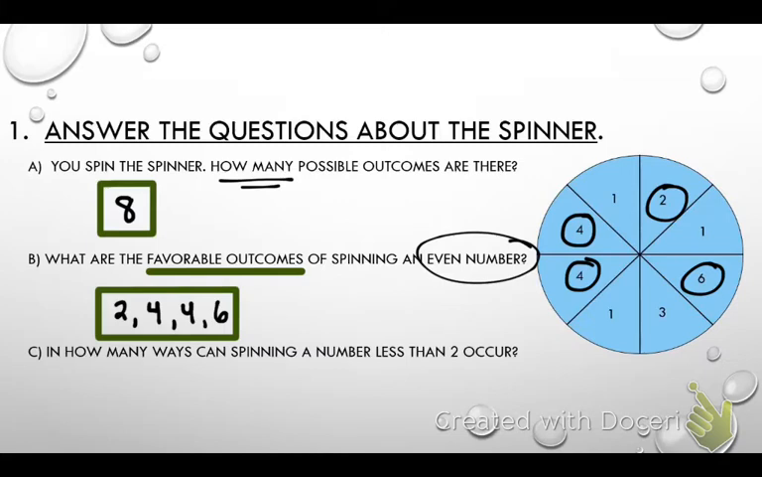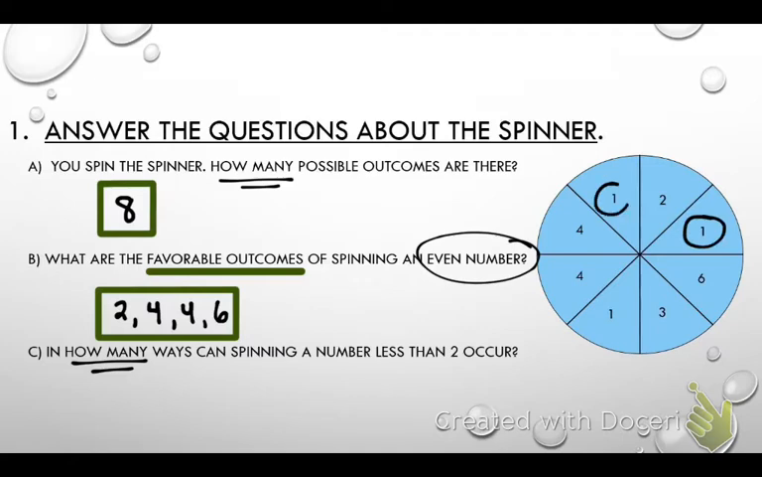Let's look at the next one, problem C. In how many ways can spinning a number less than 2 occur? So how many, I'm going to need some kind of a number. 3 ways. All right, why do you say 3 ways? Which ones? Okay, a 1 is smaller. What about a 2? What do you think, guys? It says how many ways can you get something less than a 2? Is a 2 less than a 2? No, it is not. It doesn't say equal to, so you were correct at first. The correct answer is there are 3 different ways that you could spin something less than a 2.